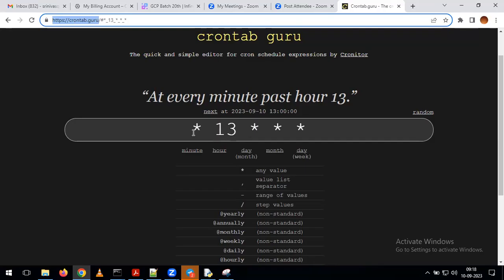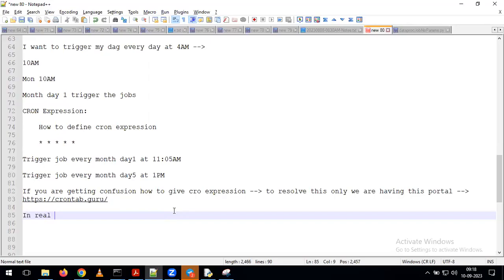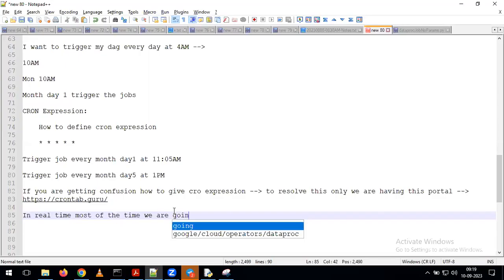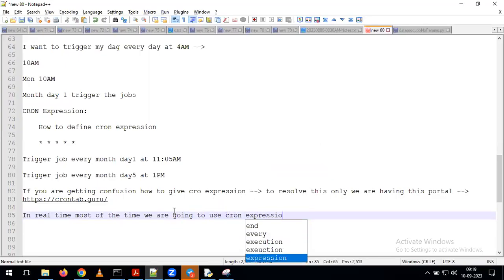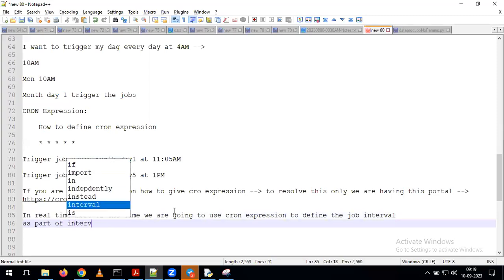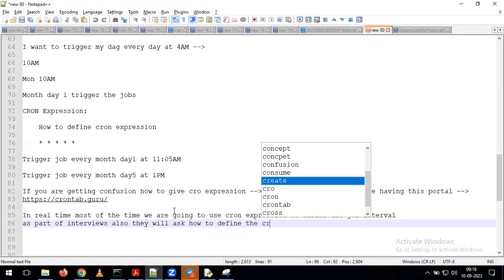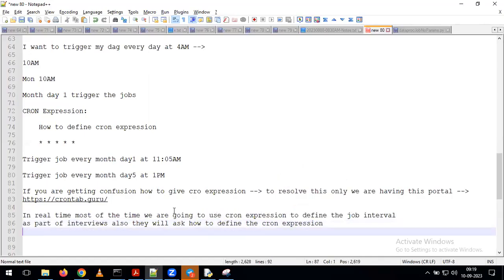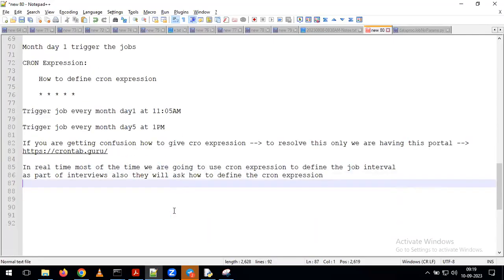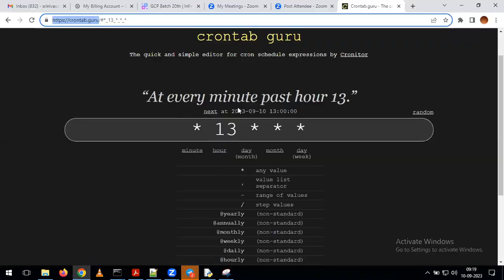Just prepare the requirement yourself. Based on that, you can give all the cron expressions. The reason we are discussing this is that in real time, most of the time we use cron expressions to define the job interval, and as part of interviews also they will ask how to define the cron expression. That's the reason we are discussing this topic. But all these are very simple topics, so I'm not showing you practically. The only thing is we need to understand how to define the expression.